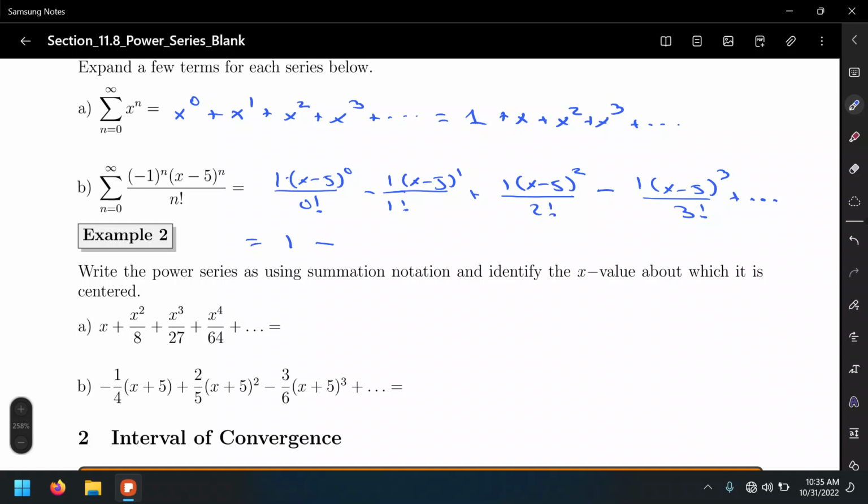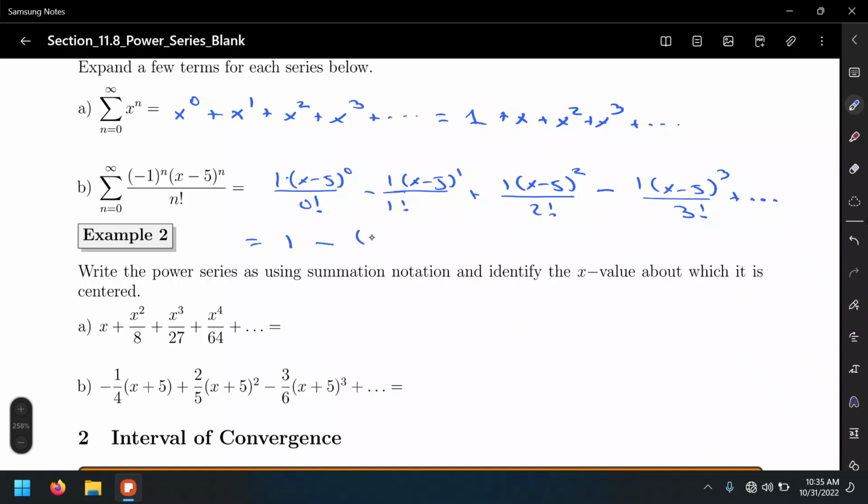Which one? Right here? Well, in this case, -1 to the 0 power is 1. Yeah, I was just, instead of writing the whole -1 to the n power, I just did the computation.